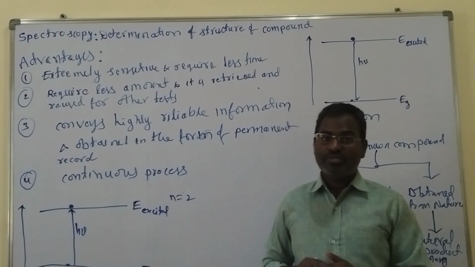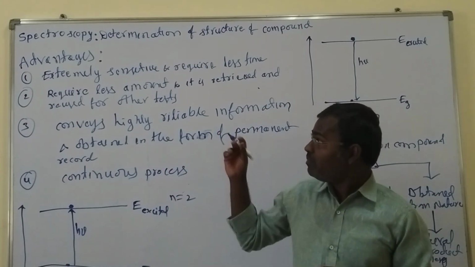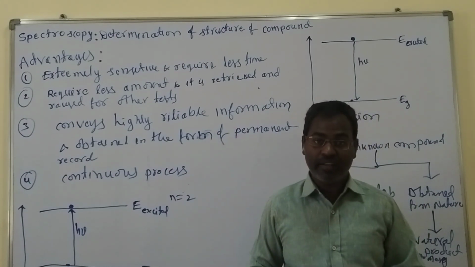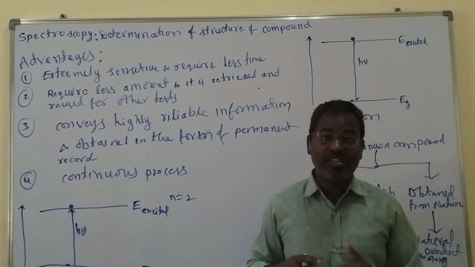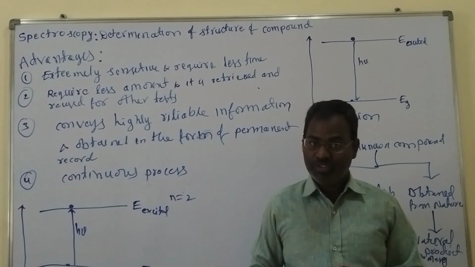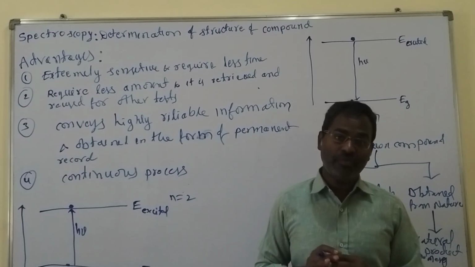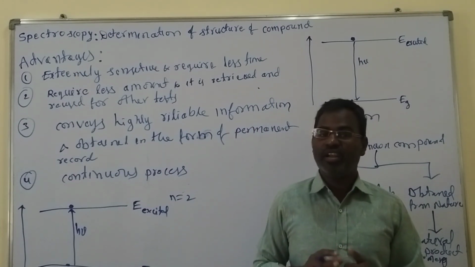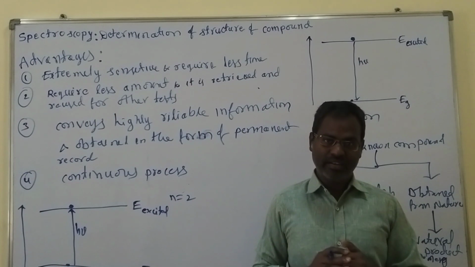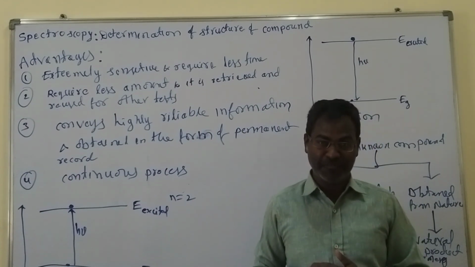In order to find out the structure of the compound by using spectroscopic data, scientists must have good skills. If we have good skills, then we are able to find out the structure. Otherwise, if the scientist lacks the skills, then we don't get its structure. It simply provides the structural information.